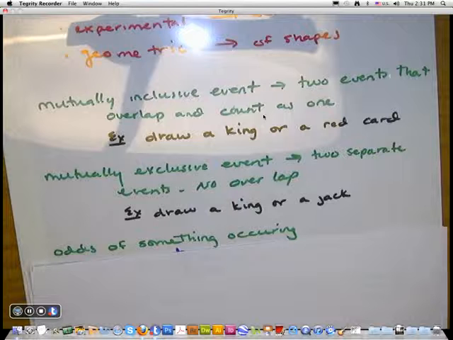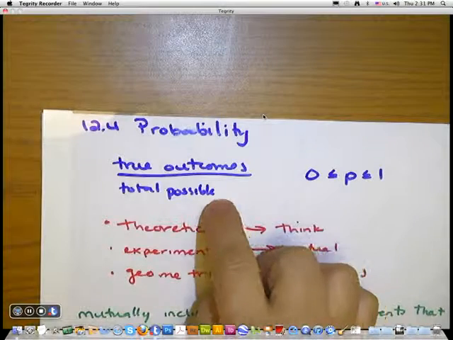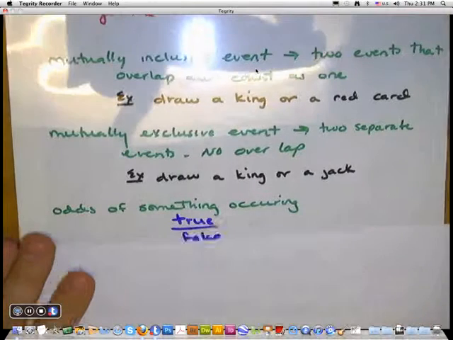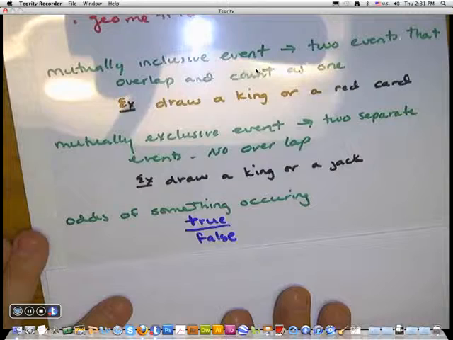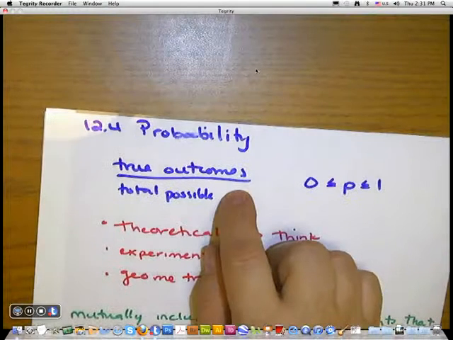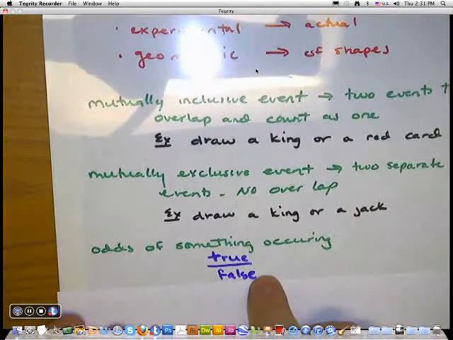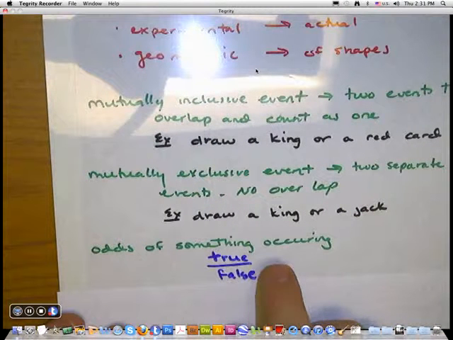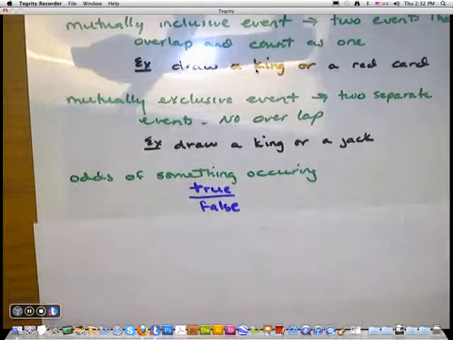The odds. Odds is a little different than probability. Probability is true over total possible. Odds is true over false possibilities. All right. Probability of rolling a 6 on a die. Well, there's only 1 six out of 6 possible. But the odds of a 6, well, 1, but then there's 5 of them that are false, so it'd be 1/5. So odds and probability are different.